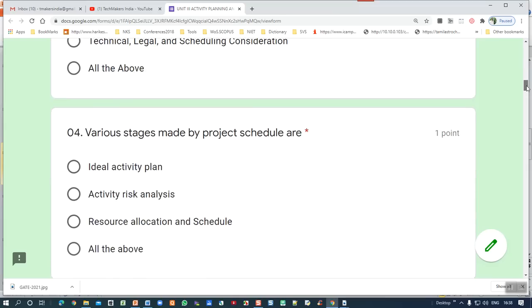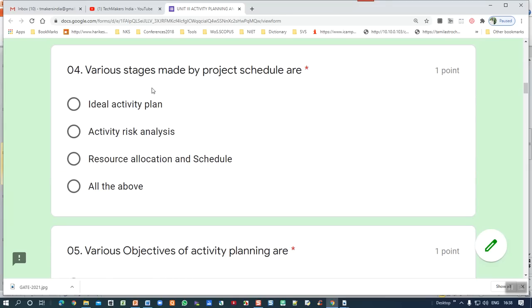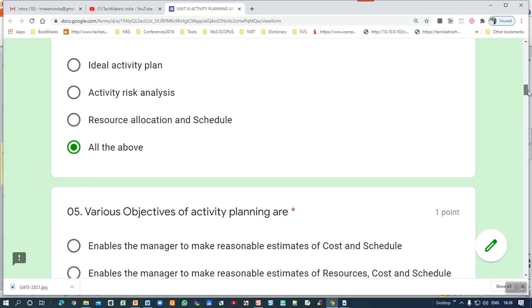Fourth question: various stages made by project schedule are. So various stages: ideal activity plan, first level; activity risk analysis, second level; resource allocation and schedule, that's the third and the fourth level. So this is the correct answer.